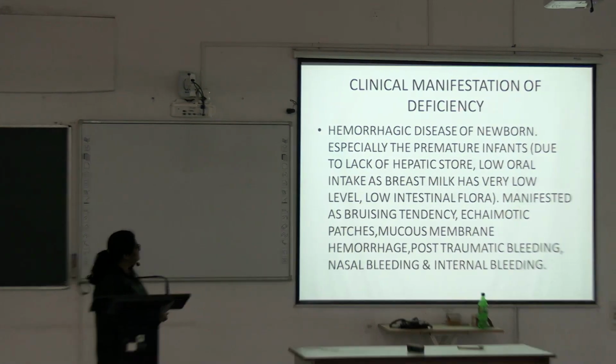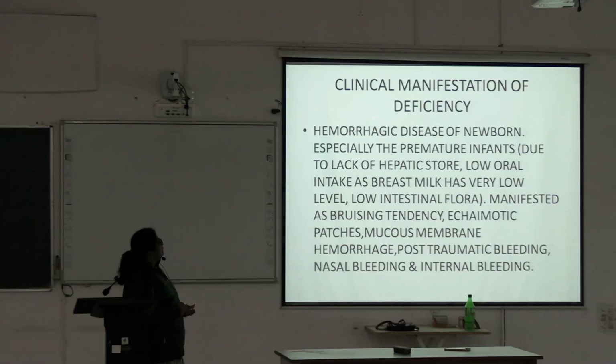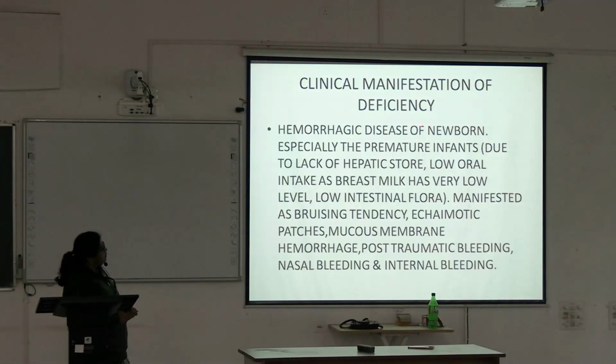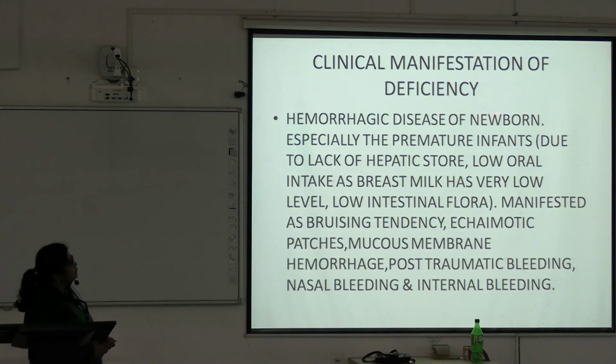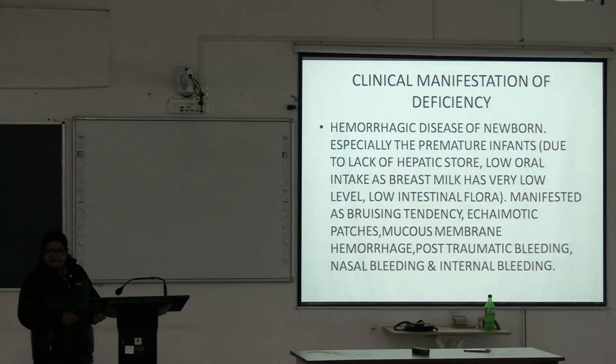Now, the clinical manifestations of this vitamin K deficiency. Coagulation process will be hampered. So, there is hemorrhagic disease of newborn due to deficiency of the activated form of coagulation factors 2, 7, 9, 10.